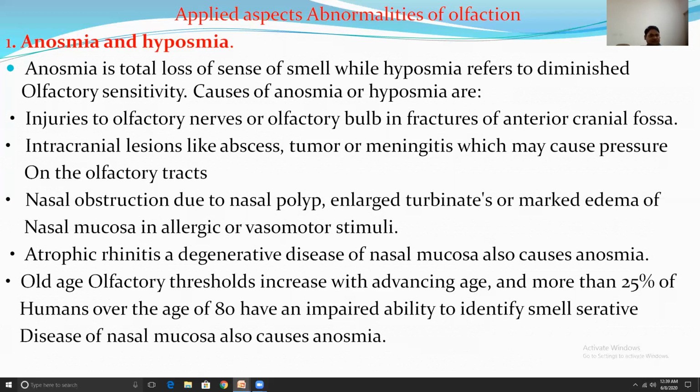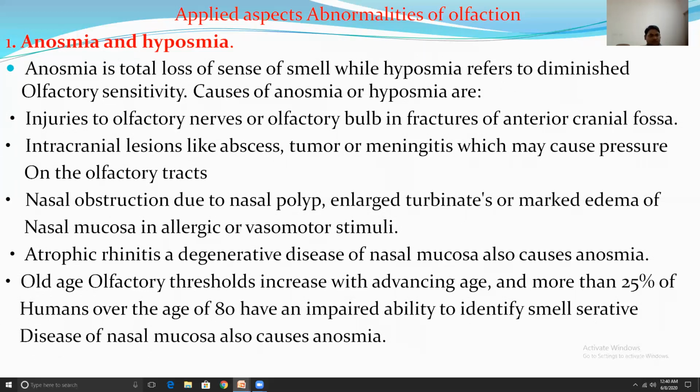Causes of anosmia and hyposmia are injury of the olfactory nerve or olfactory bulb with fracture of the anterior cranial fossa; intracranial lesions like abscess, tumor, meningitis, which may cause pressure on the olfactory tract; nasal obstruction due to nasal polyp, enlargement of turbinates, and marked edema of the nasal mucosa and allergic vasomotor stimuli. Atrophic rhinitis, a degenerative disease of nasal mucosa, also causes anosmia.